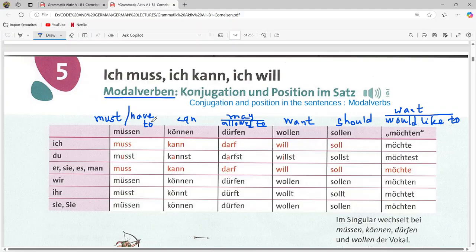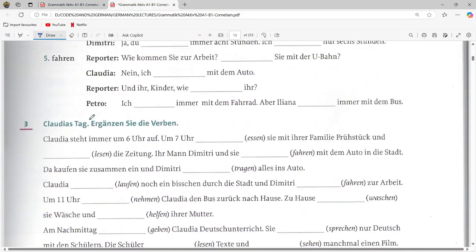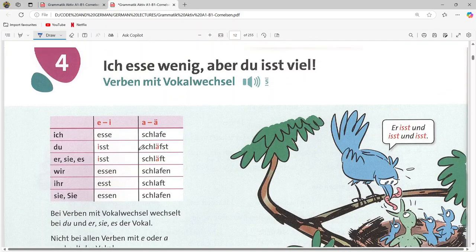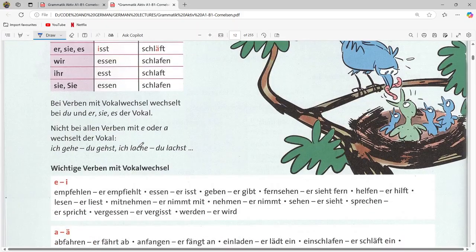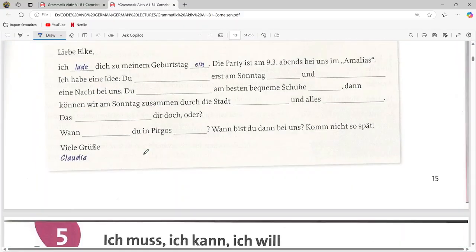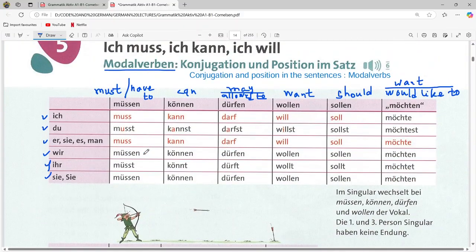Okay, so let us look at the conjugations. So we have the pronouns: ich, du, er, sie, es, wir, ihr, and sie. As we have already seen in the previous chapters, we have conjugations of various verbs. These are the normal verbs, and in this chapter we have the modal verbs.